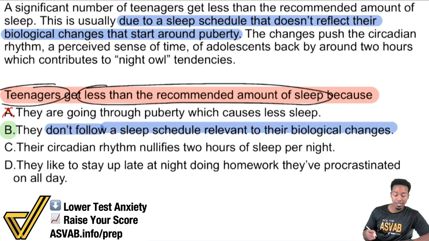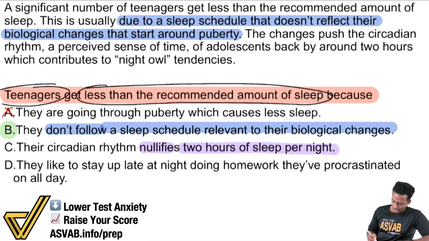If you look at C, the circadian rhythm nullifies 2 hours of sleep per night. Let's go ahead and take a look at that here. Well, if you take a look here, nullifies 2 hours of sleep. Where does it say that? Right here. It pushes the circadian rhythm, perceived sense of time, back by about 2 hours, which contributes to night owl tendencies.